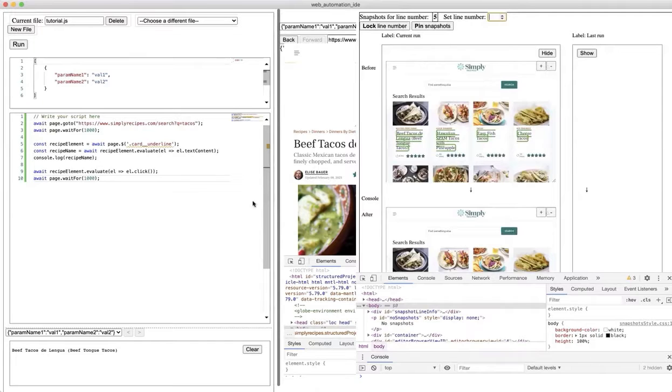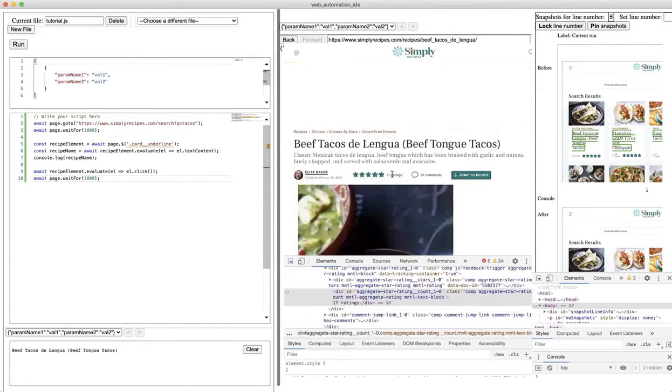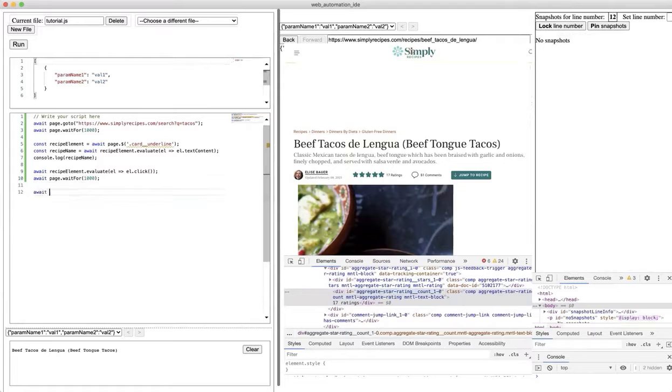Now that we're on this recipe page, we're going to get the number of ratings that this recipe has. Let me come over here and get the ID for this element. It's an ID, and we're going to put that in there. As you can see, again, the element is being highlighted. We're going to say ratings element, and now we want to get the text for it.